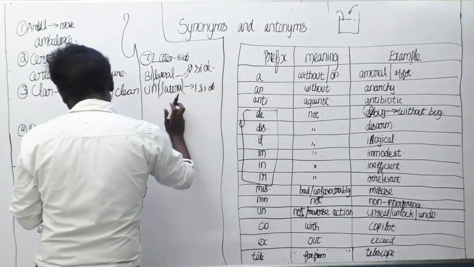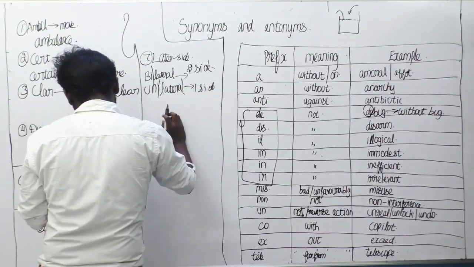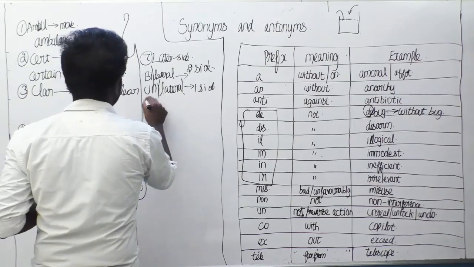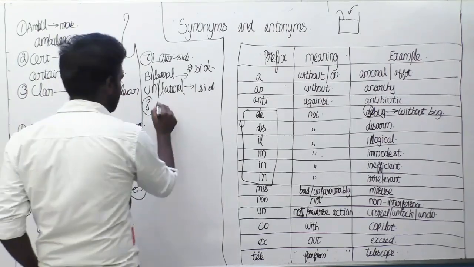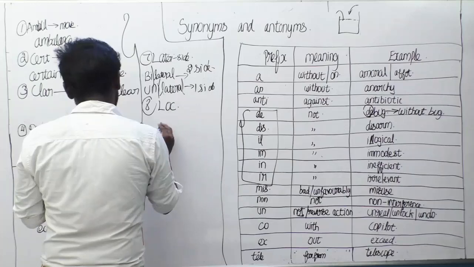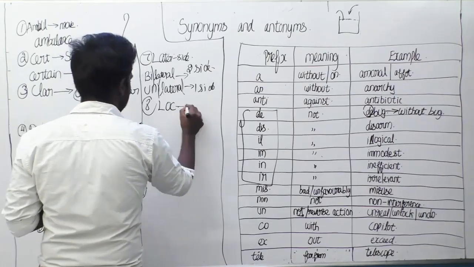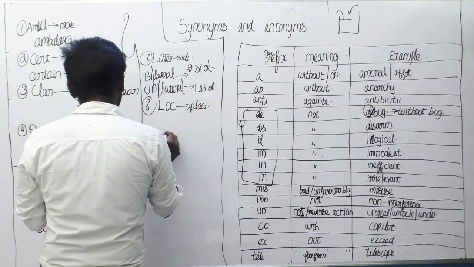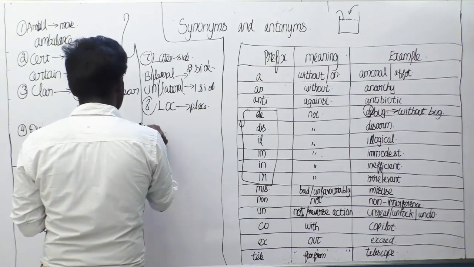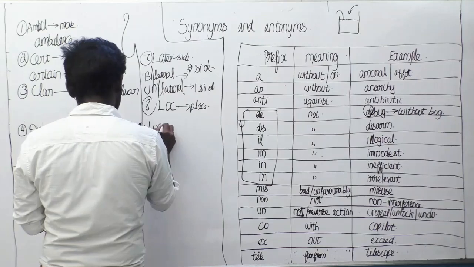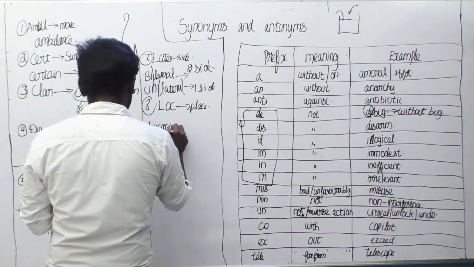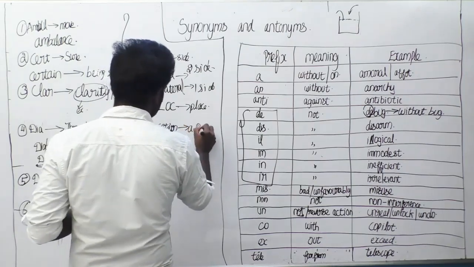The next example we can say is loc. Not L-O-C-K, it is L-O-C, which means place. For example, you can say locate. Location means a place.